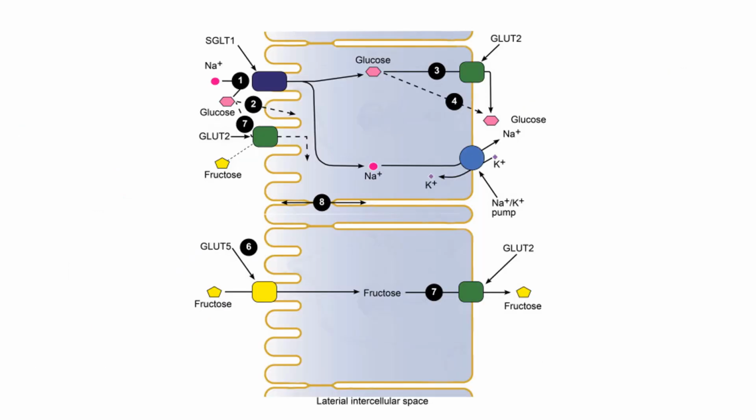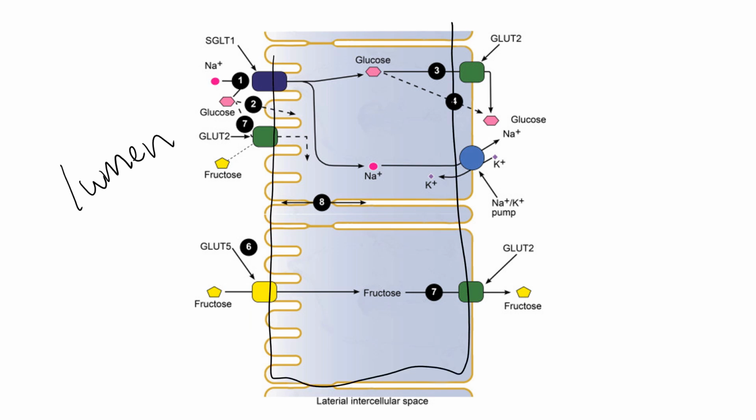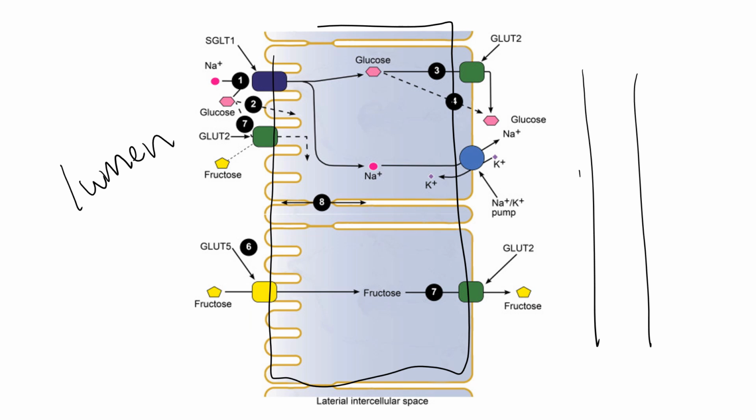All right, so over here is the lumen. These are the epithelial cells that line the small intestines, and over here is where the blood capillaries are. So what do we need to do?